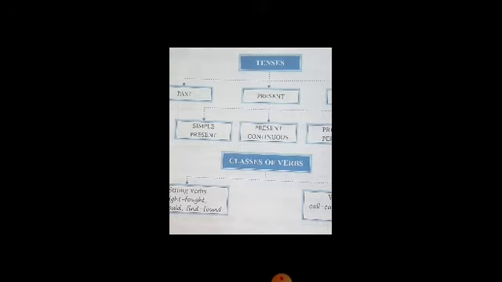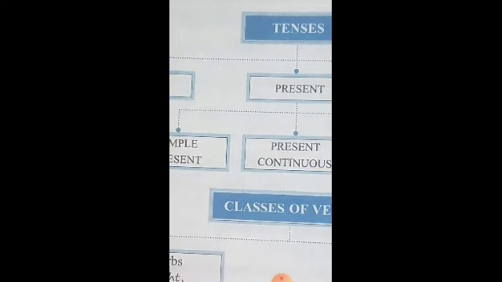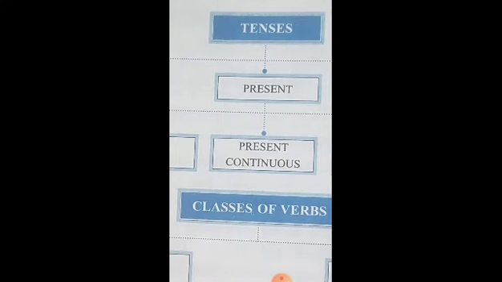Okay children, now when we talk about tenses, tenses can be classified into present tense, past tense and future tense. This we have already learned, but let us revise it again. The present tense refers to the actions that are happening in the present time.